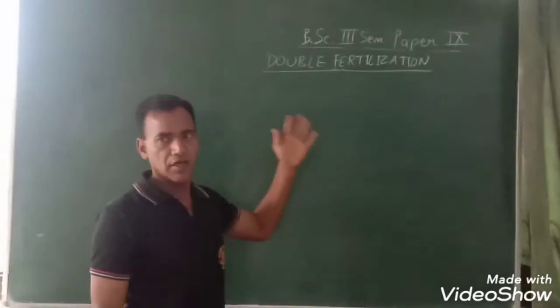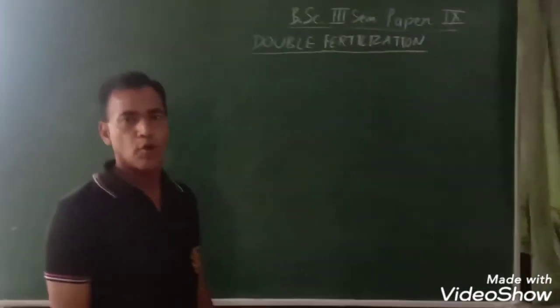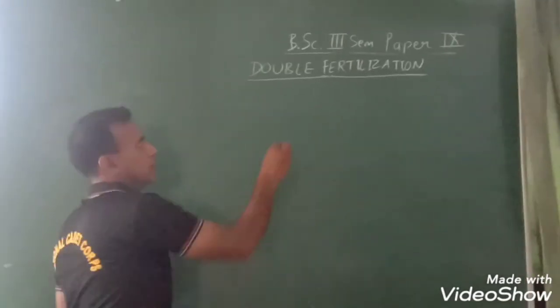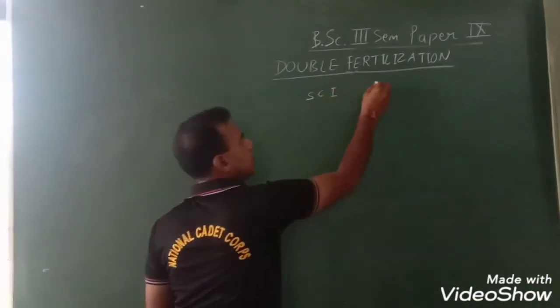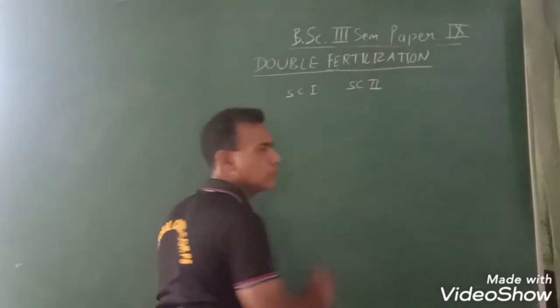As we discussed in the earlier lecture, the pollen tube has two nuclei, sperm cell 1 and sperm cell 2.